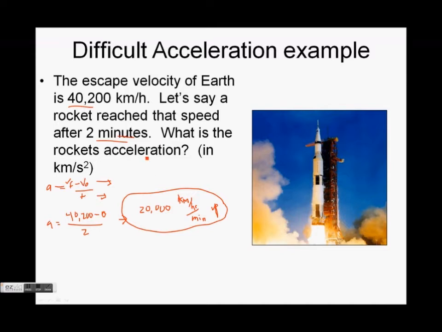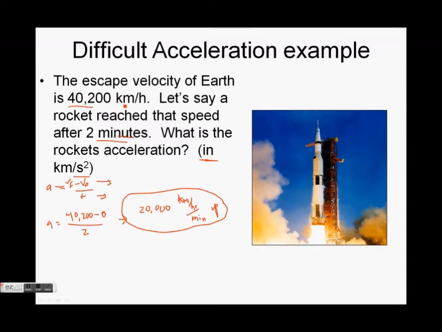Well, yes. Unless I asked you for something different, that should make sense to you. Every minute, the rocket is getting 20,000 kilometers per hour faster. That's pretty quick, right? Every minute it's getting 20,000 kilometers per hour faster. Let's change that a little differently. Let's put that now into kilometers per second squared, just so we get a little fun calculating things.